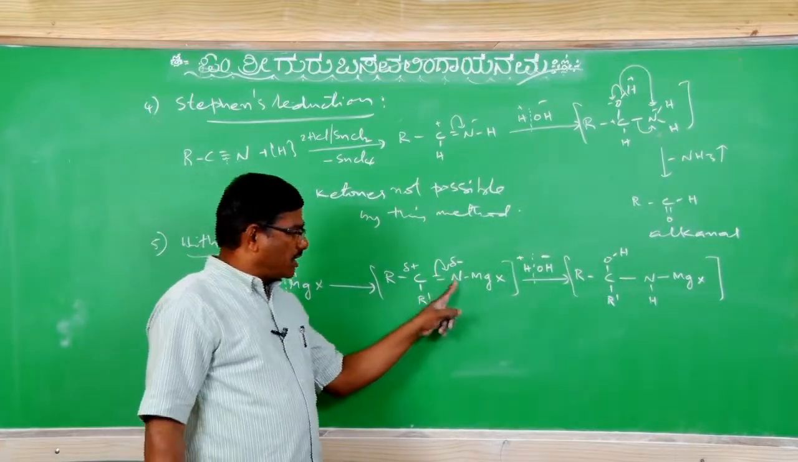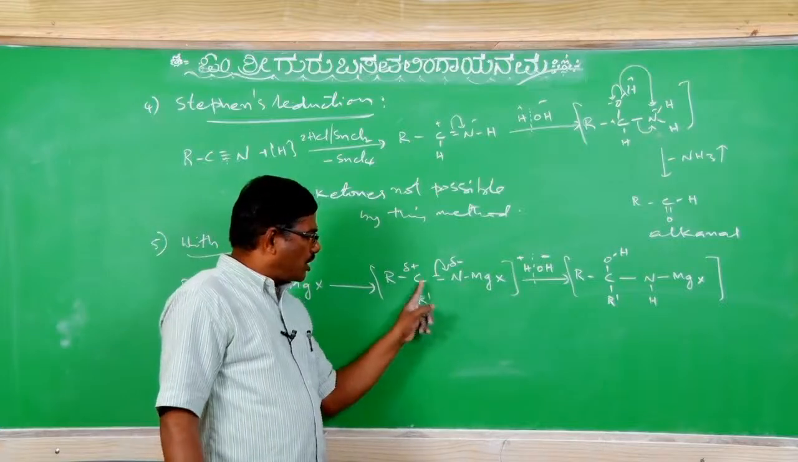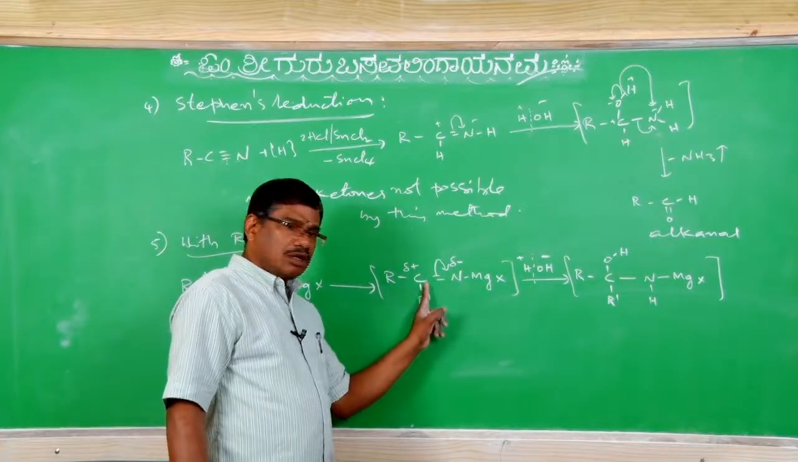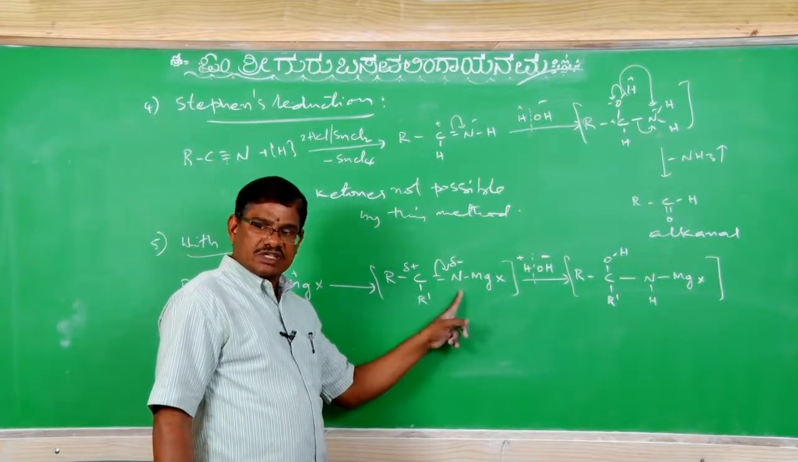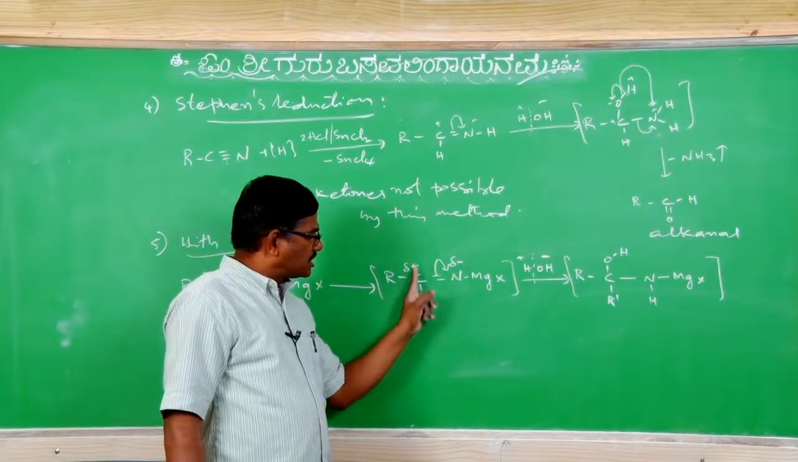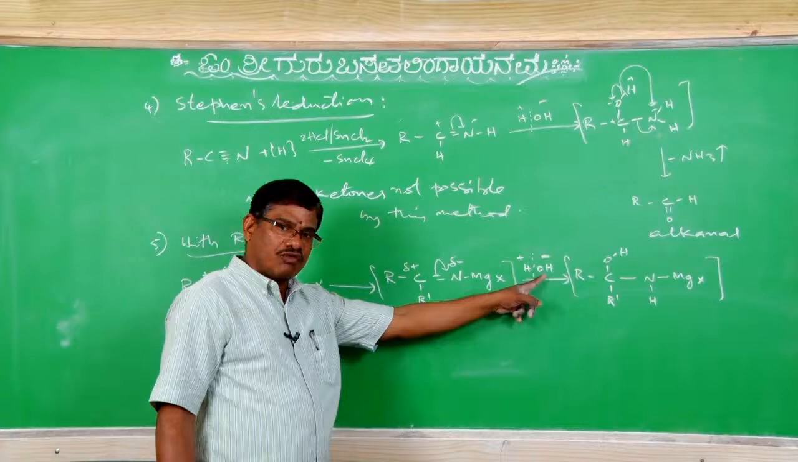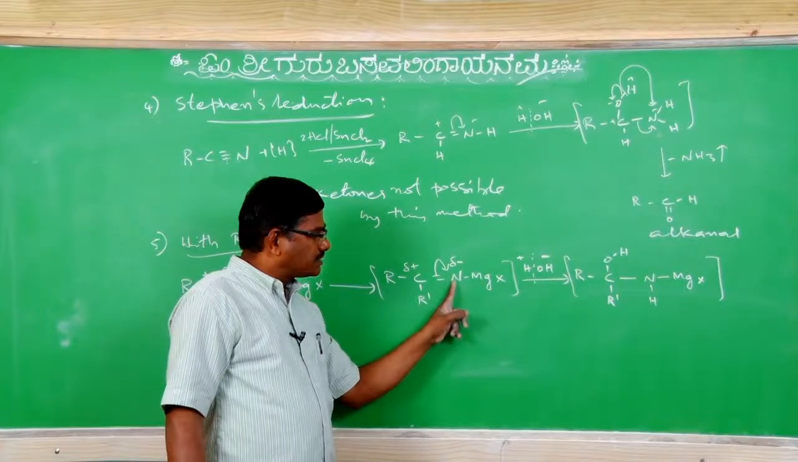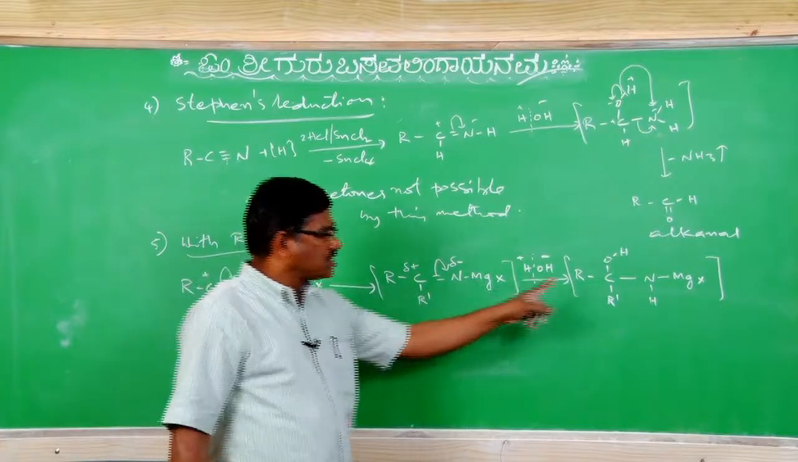R double bond N and water. In C double bond N, there is an electronegativity difference between carbon and nitrogen, so the pi electron is polarized towards the nitrogen side. So carbon is plus and nitrogen is minus. The plus accepts the OH minus from water, and the N minus accepts the H plus from water. So this is the compound.